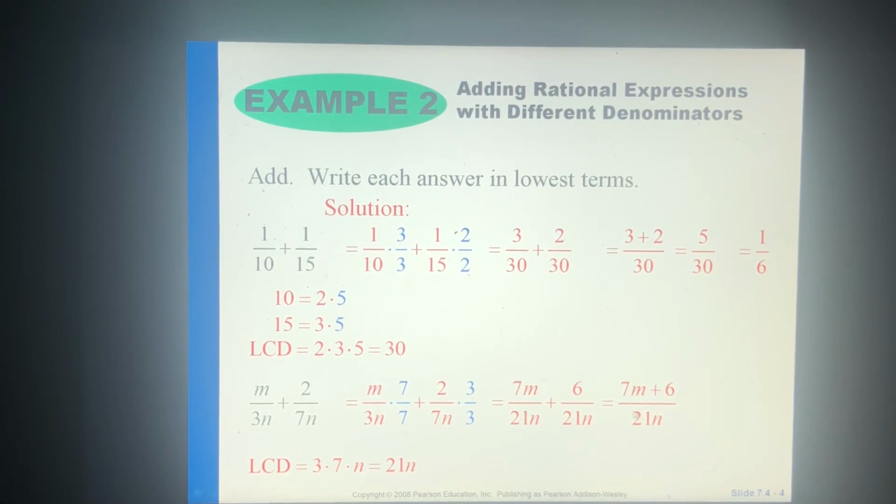Do not cross these out because there's a multiplication sign, okay? So don't do that. That's not okay. So the 7 and 21 will not cancel out to 1/3. Okay, there's an addition sign there. All right, let's move on.